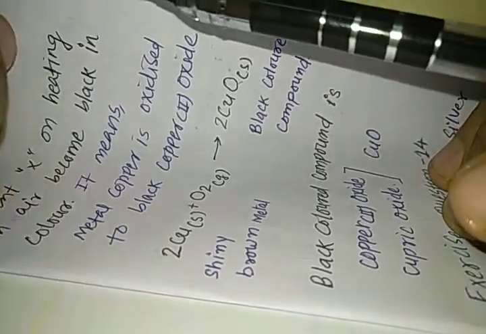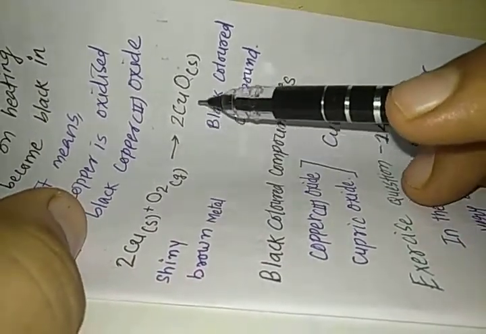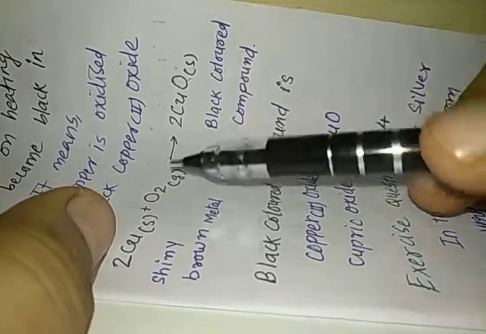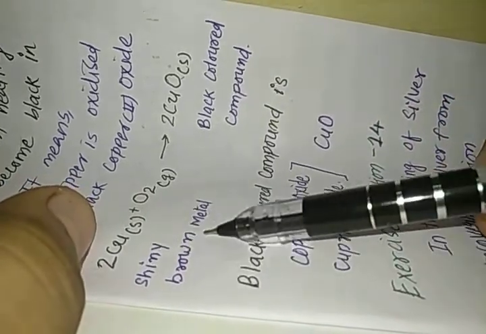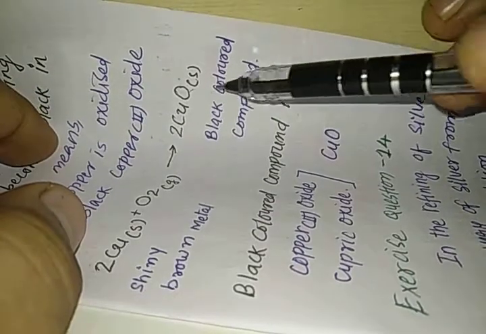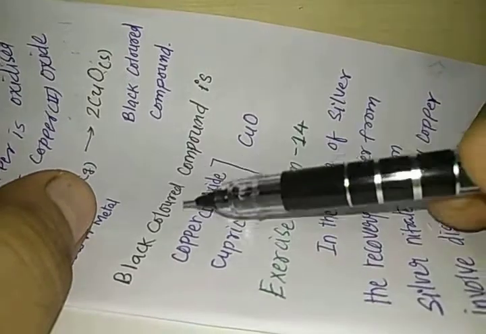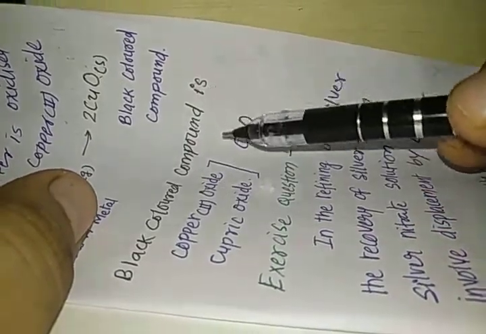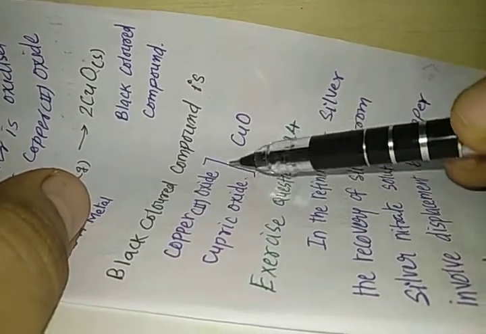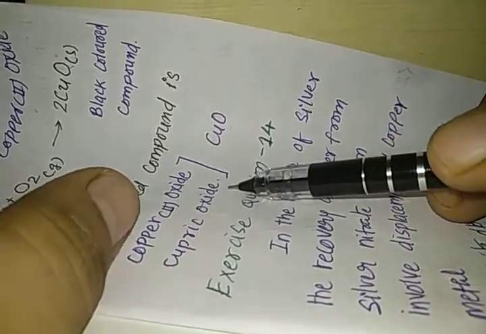The chemical reaction can be represented as 2Cu solid plus O2 gas gives 2CuO solid. This is your shiny brown metal copper, and it turned into a black colored compound, copper 2 oxide. So the black colored compound is CuO. We can even call it copper 2 oxide or cupric oxide.